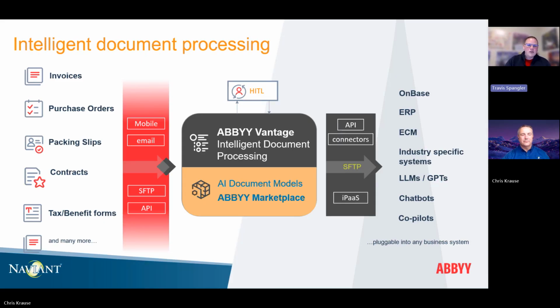But once that process is done, we've classified the document, we've extracted it, we've had a human, if needed, and only if needed, verify some points on the document, then we will extract that. In today's demos, we're going to pass it on to OnBase. A lot of our clients are OnBase clients, and I think you'll really appreciate this flow: documents come in, we send them through ABBYY for this intelligence that we're talking about, and then, of course, we'll store them in OnBase. And I think what Chris hasn't told you is that you're even going to see a cool spin on the OnBase technology as well.